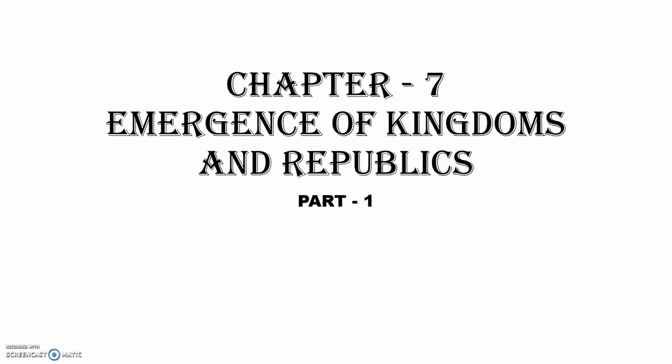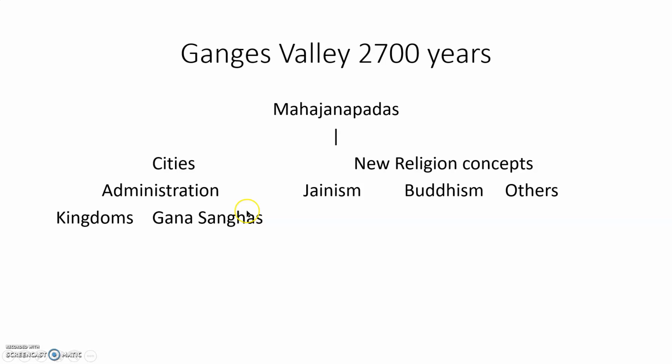So now, let us discuss Chapter 7, Emergence of Kingdoms and Republics, Part 1. In this video, we are going to learn about Ganges Valley, Janapadas and Mahajanapadas. So Ganges Valley, 2700 years.